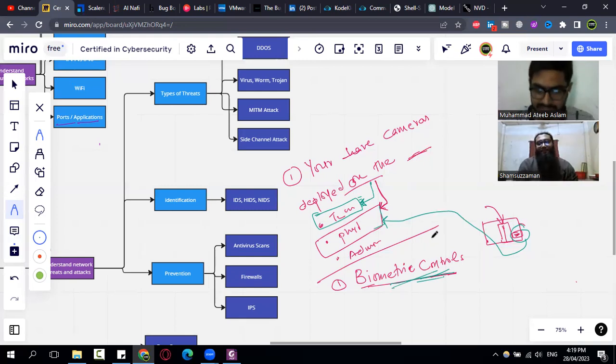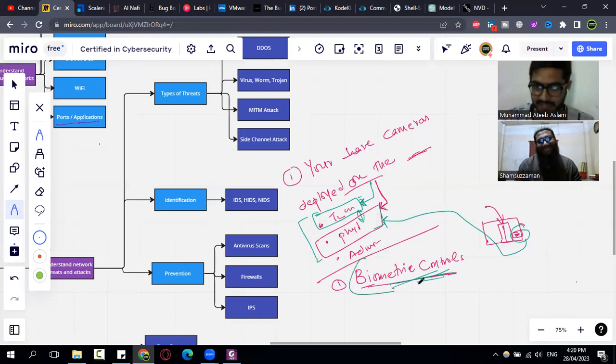So there is a very thin line between these two controls, which needs to be understood, because they seem very easy, and we can actually misunderstand them very easily. We can say that if a control is physical, then it is a physical control, but that is not the case, right?